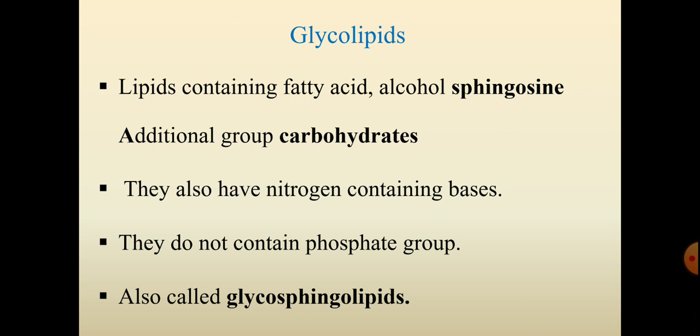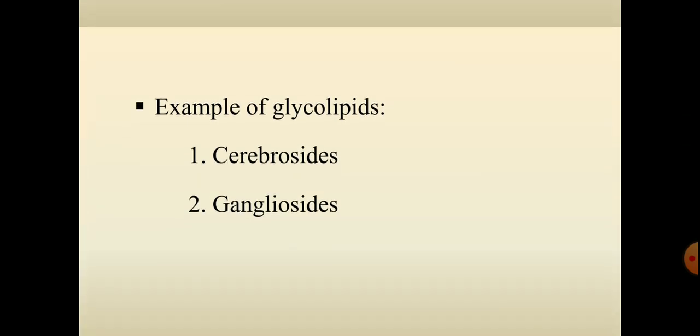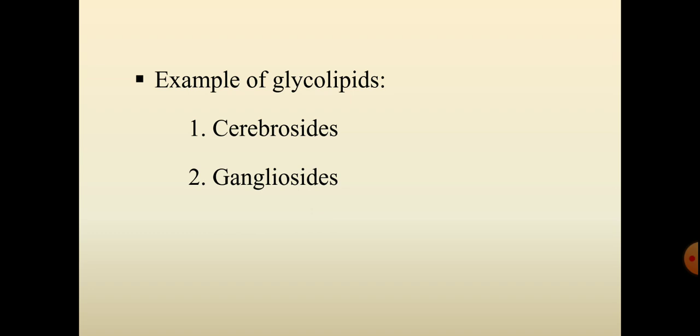Glycolipids are lipids containing fatty acid, the alcohol sphingosine, and the additional group carbohydrate. Hence they are called glycolipids, which are a type of complex lipid. They also have nitrogen-containing bases along with them, and they do not contain a phosphate group. They are also called glycosphingolipids. Examples of glycolipids are cerebrosides and gangliosides.